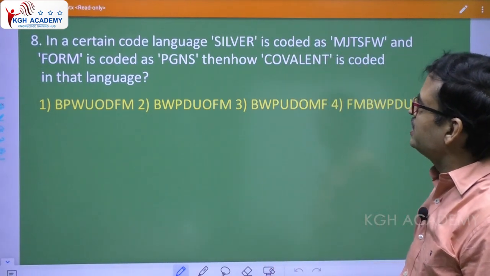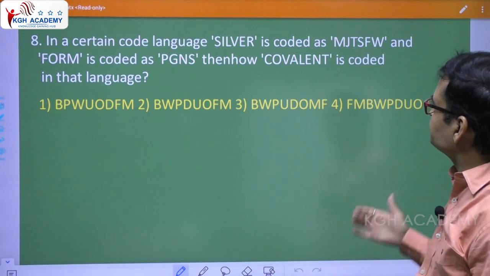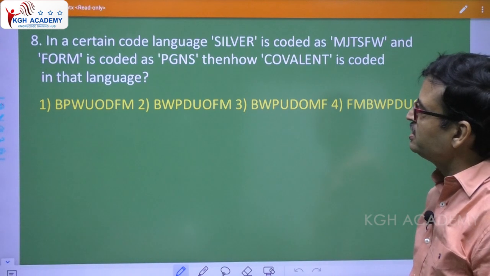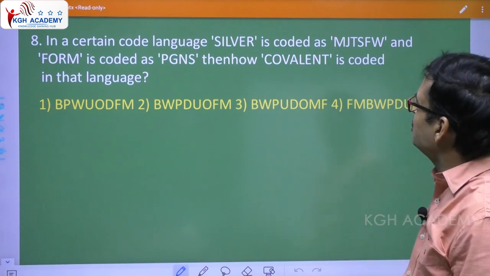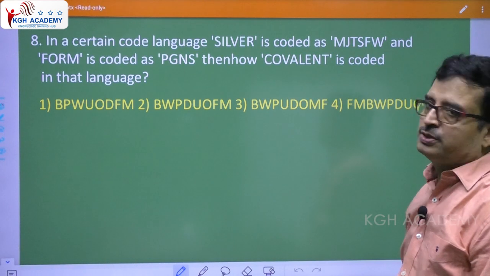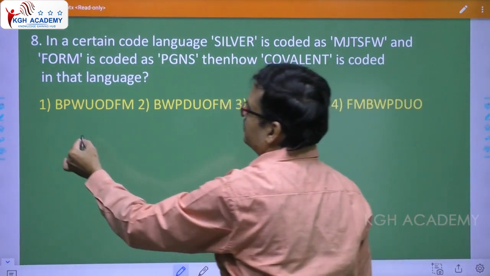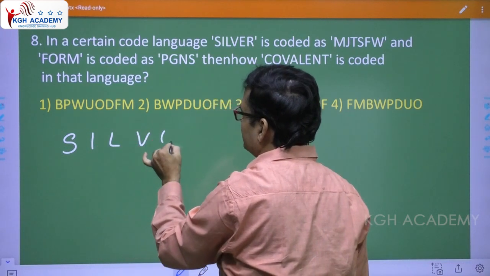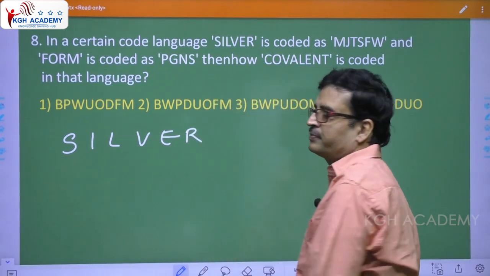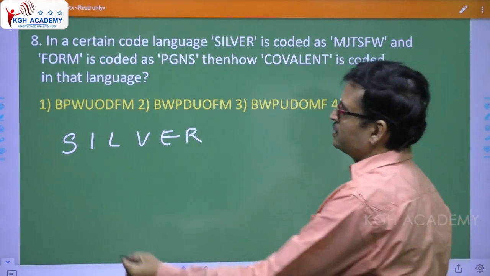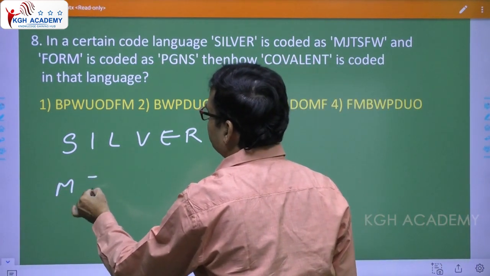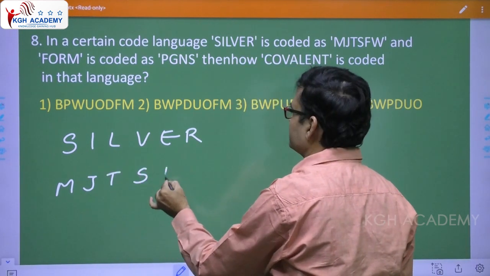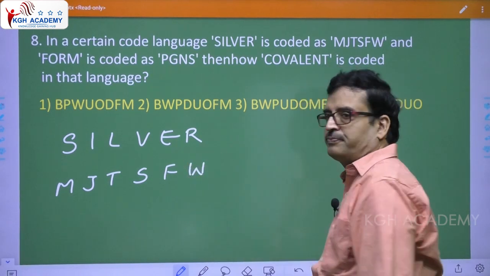Yes, question 8. In a certain code language, silver is coded as MJTSFW and form is coded as PGNF. So, they have given you two words. Then how is covalent coded in that language? So, put it here, silver, S-I-L-V-E-R. Silver is coded as MJTSFW.